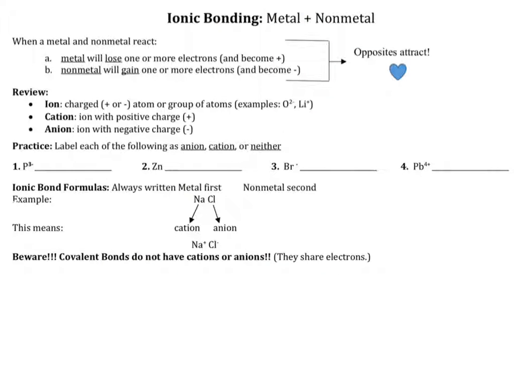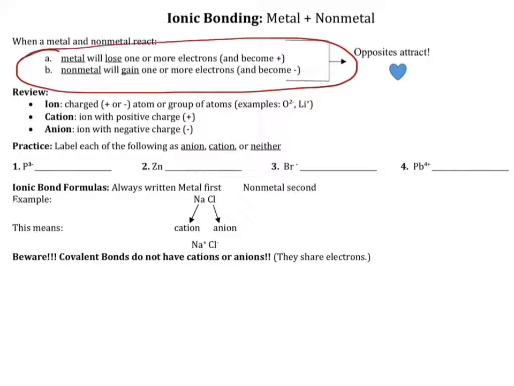So just a couple things. Metals will lose electrons and nonmetals will gain electrons, and that's something we have to think about. So when something loses electrons, for example, sodium has one valence electron. When it loses that electron, it's losing a negative, so it becomes positive. Now chlorine has 7 valence electrons. It is going to gain an electron.